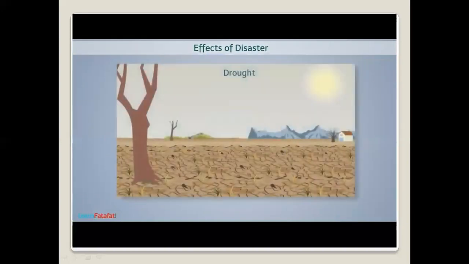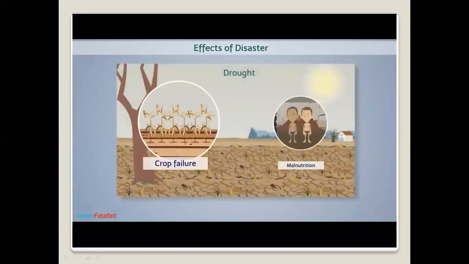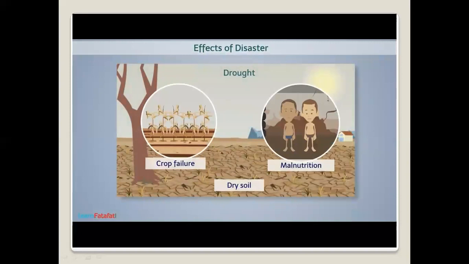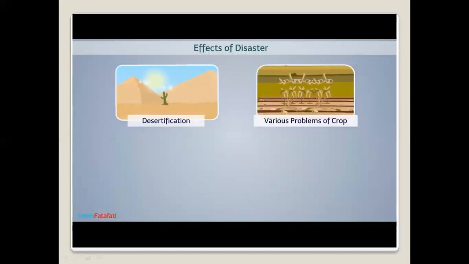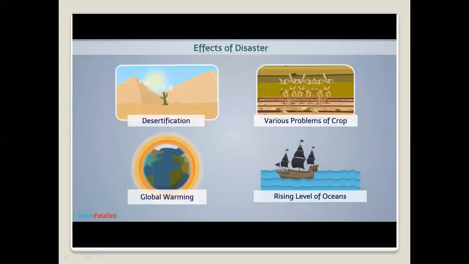There are other disasters whose impact remains for a long duration. Such disasters remain severe, or severity increases even after they happen. Other examples include desertification, various problems of crops, global warming, and rising level of oceans, etc.